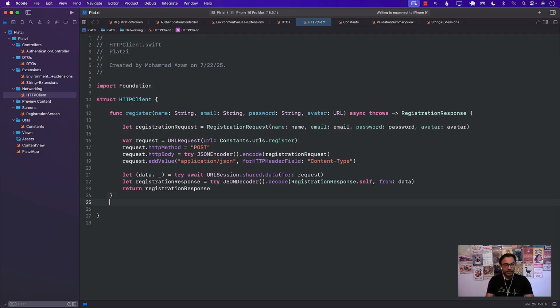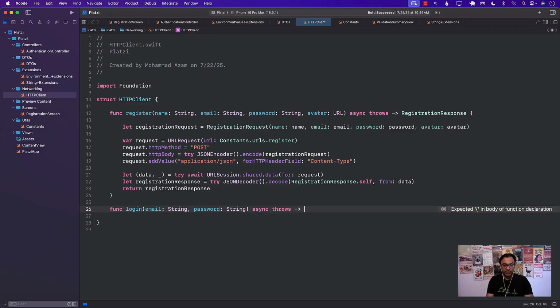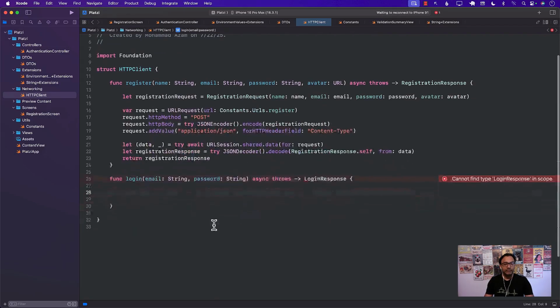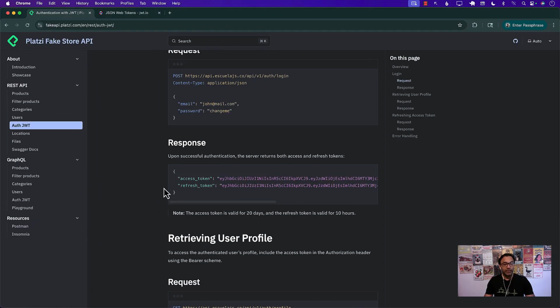All right. So I'm going to create a separate function, login. We can pass in the email. We can pass in the password. And this is going to be an async function. And this is also going to be returning the login response DTO, data transfer object. Now, what does the login response contain? Well, whatever the response we're getting from the server.